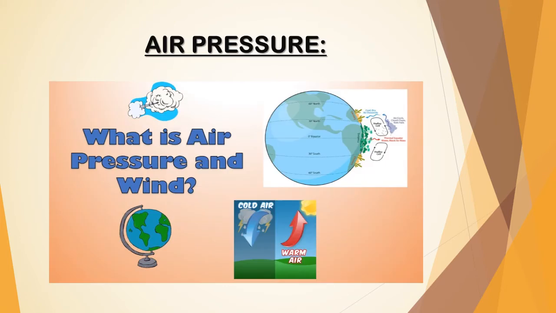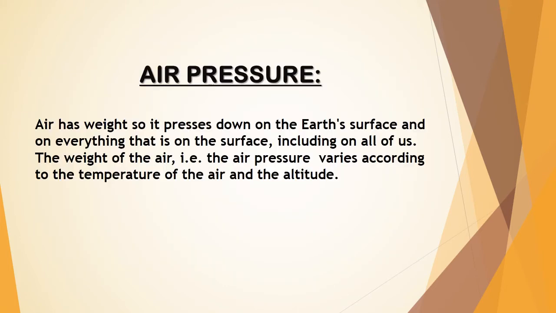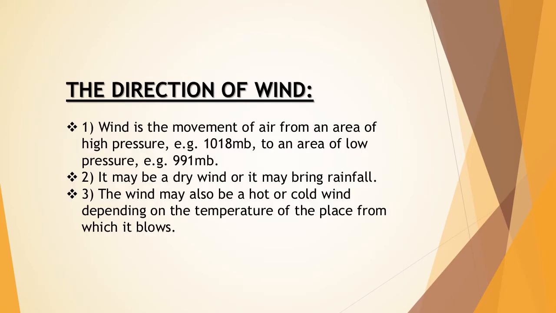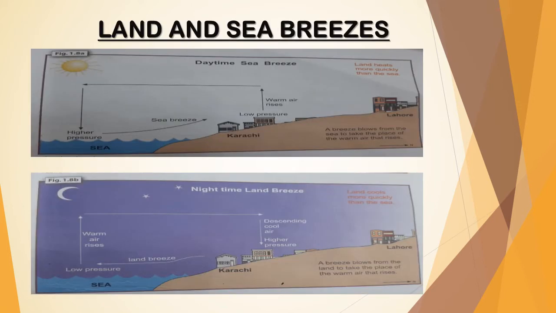Next heading is air pressure. Air pressure is the weight of air which changes accordingly with the temperature of the air. Our next heading is wind. It contains 3 types. The first one is direction of wind. It defines the movement of air from high to low pressure. It may be hot, cold or rainy depending on the temperature. Number 2 is land and sea breezes.